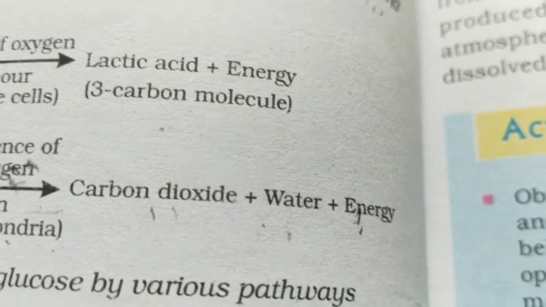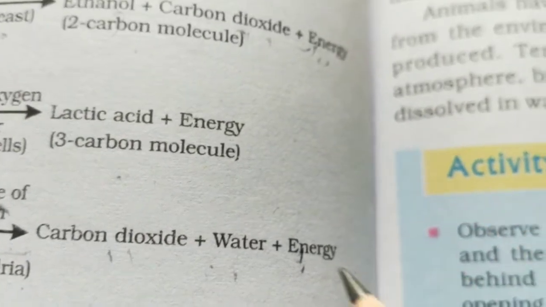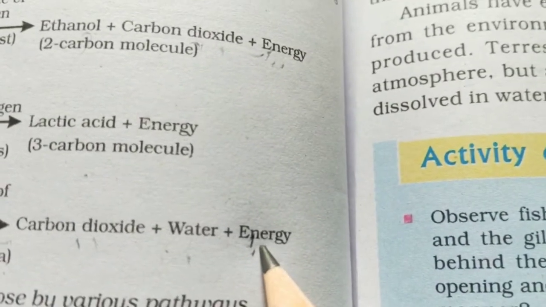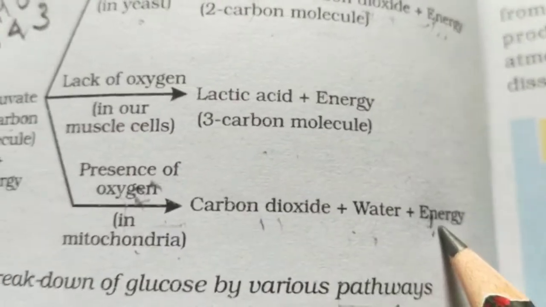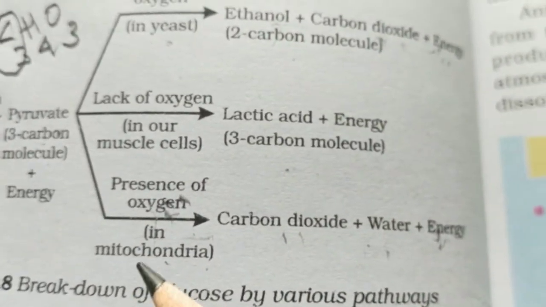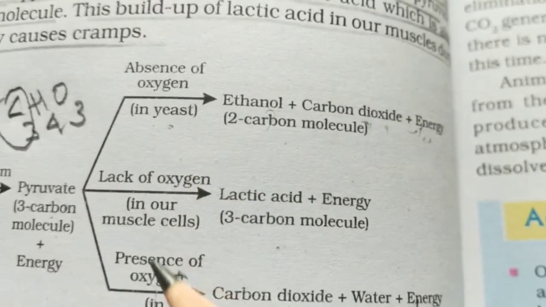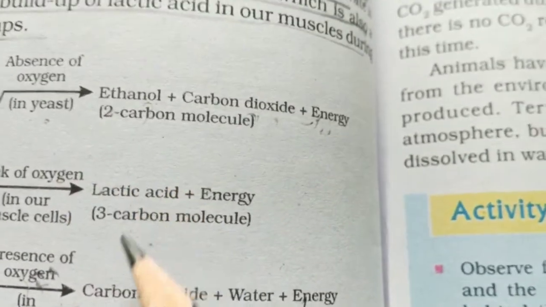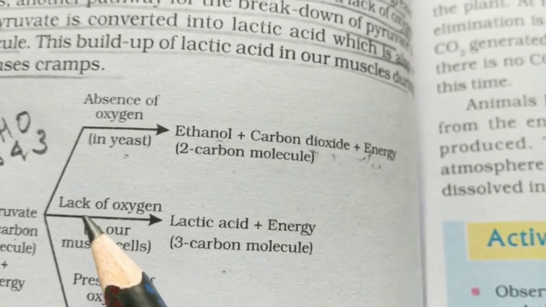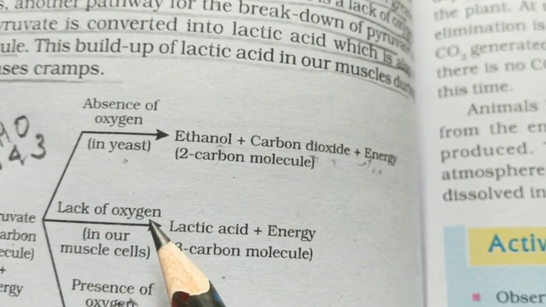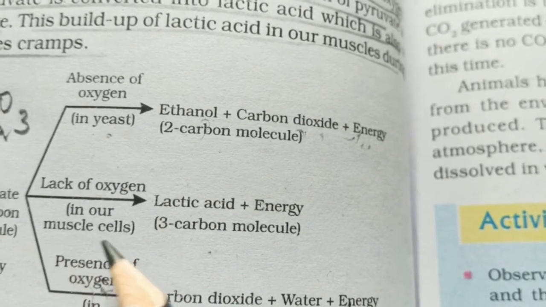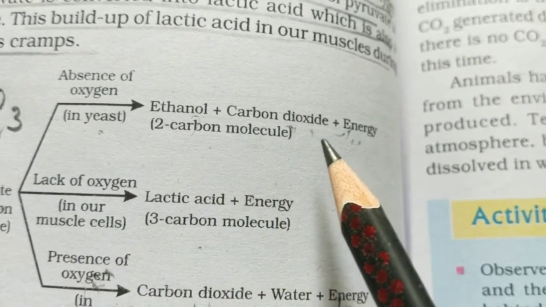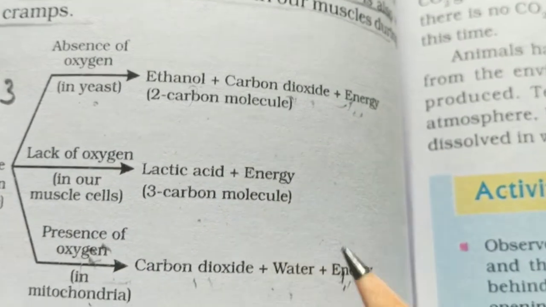Now let us learn how the energy gets stored in the cell. After the respiration process, whether it is aerobic or anaerobic respiration, or respiration in lack of oxygen, we have seen the end products include energy.